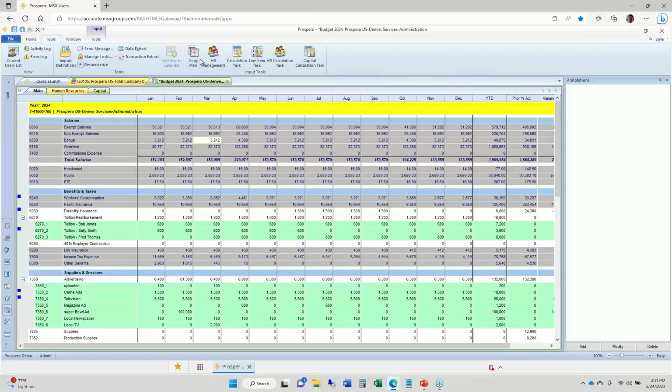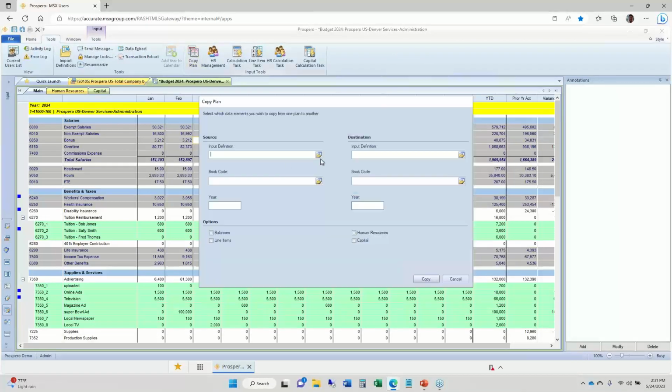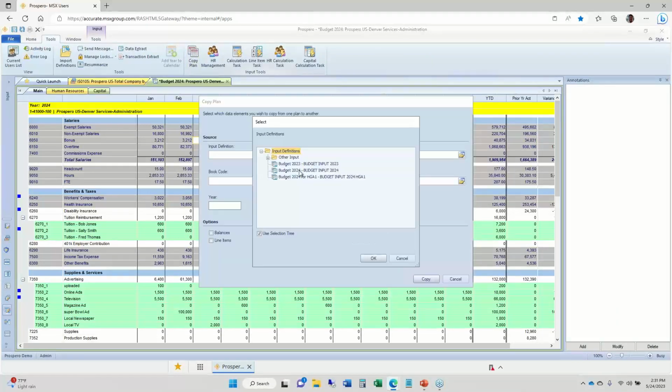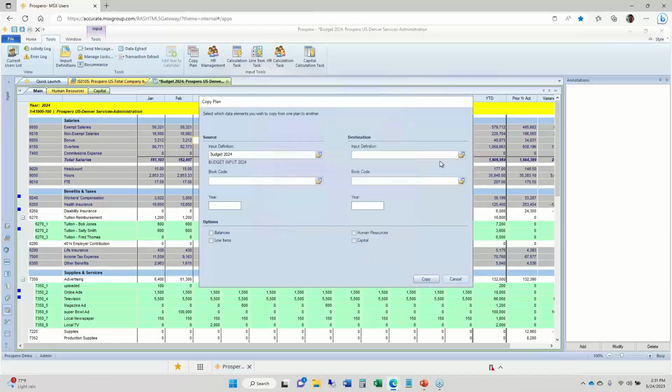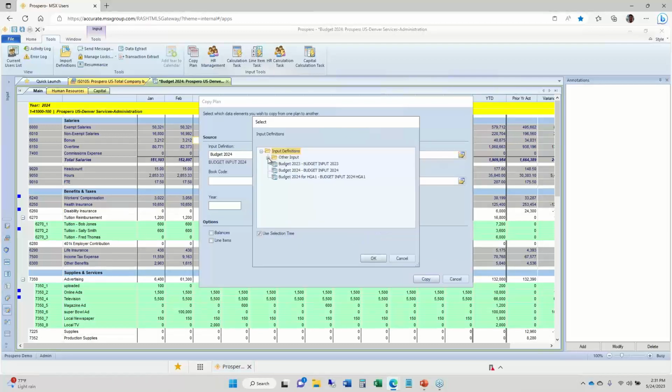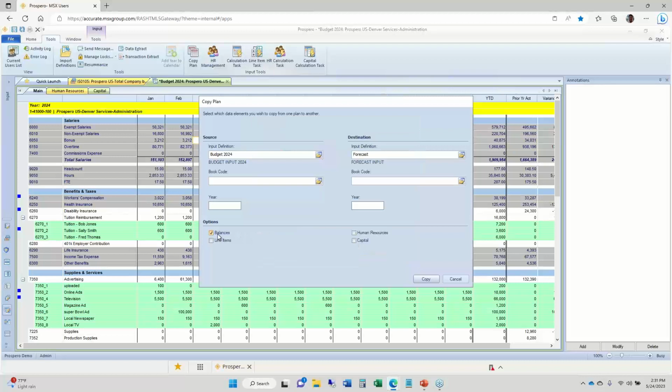I'll just go to Tools and then Copy Plan. On the left-hand side, where am I copying from? On the right-hand side, where am I copying to? And that can copy over just account balances, but it could also copy all of those green line item detail rows from the original budget to the new forecast, as well as the details from human resources and from capital. One page here to make that copy process from that original budget to that new forecast input screen.